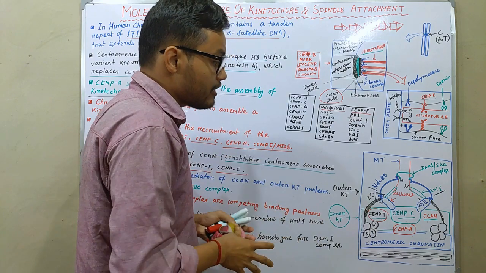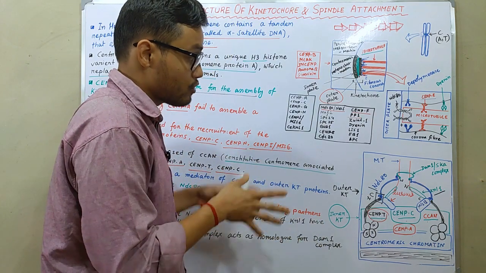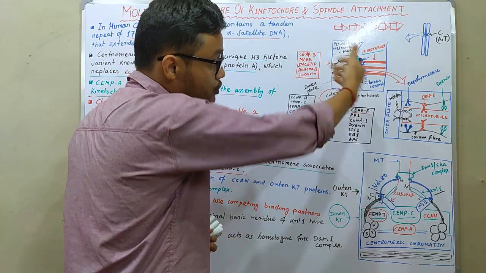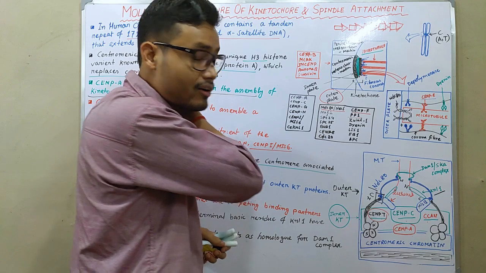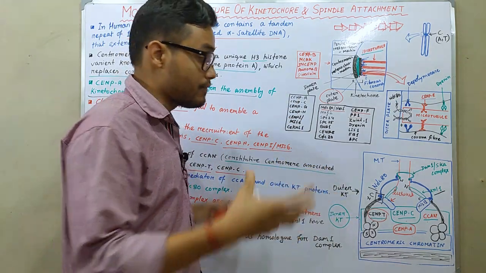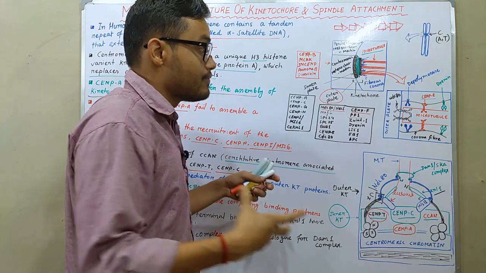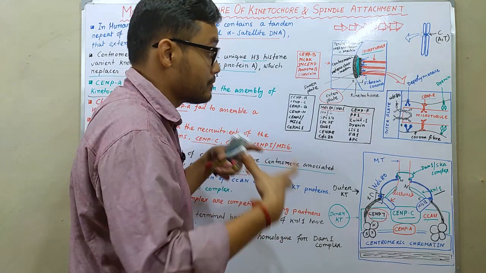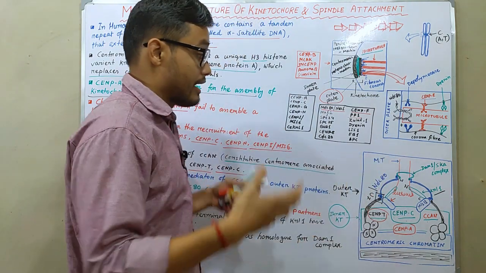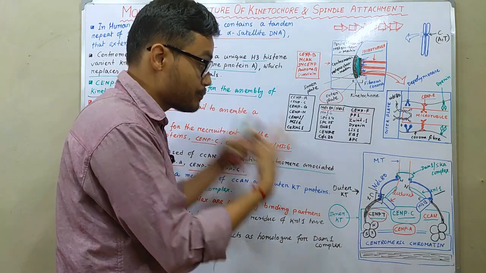This molecular structure of the kinetochore really helps you to understand what the kinetochore is, what the corona fiber is, and what those proteins do. There are lots of proteins present in the formation of the kinetochore, and they facilitate the binding of spindle fibers, that is the spindle attachment, the microtubule attached to those kinetochore portions.